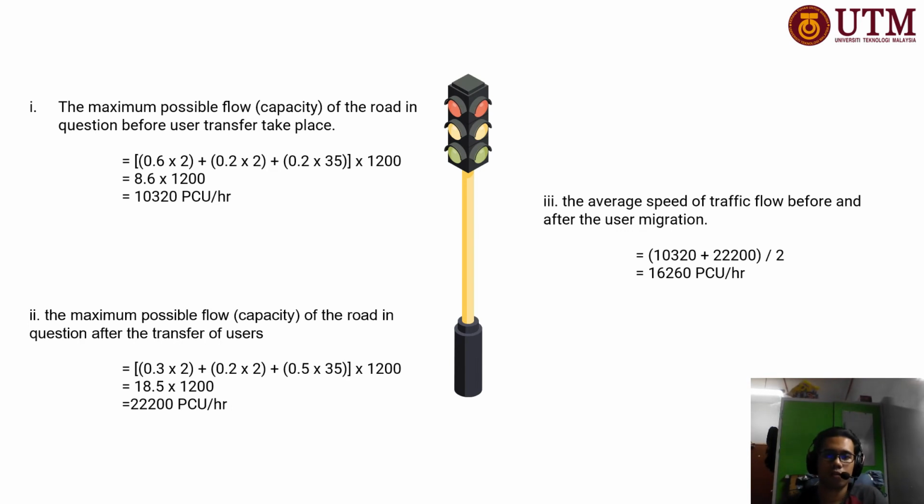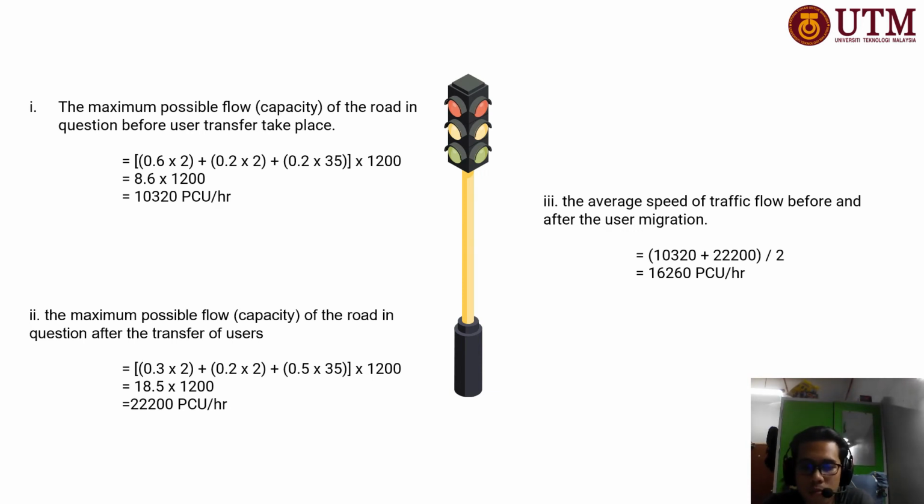Alright, for this part, the first question. We took the 60% of private vehicle times 0.2 for the occupancy of private vehicle, then we plus the 20% of commercial vehicle times the occupancy of vehicle, which is 0.2, and then we plus the 20% of buses times 35 for the occupancy of buses.